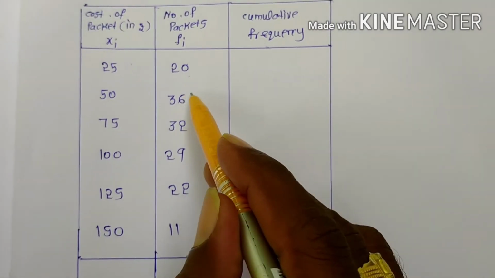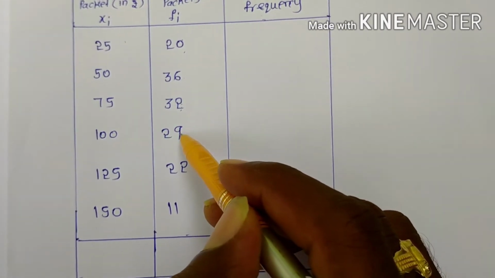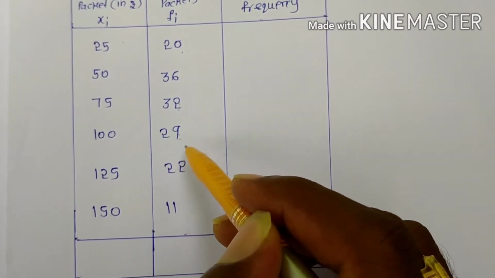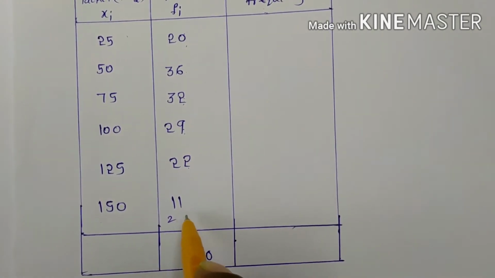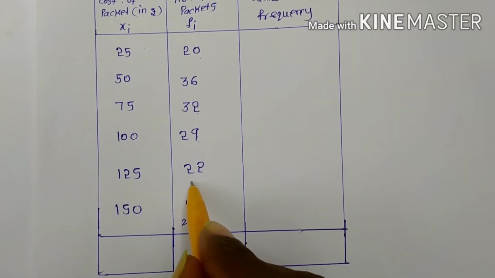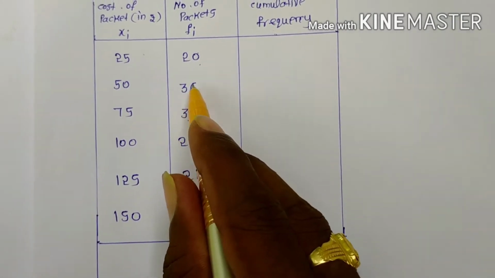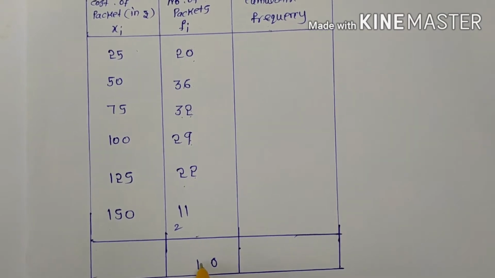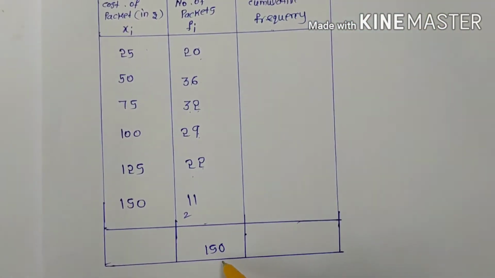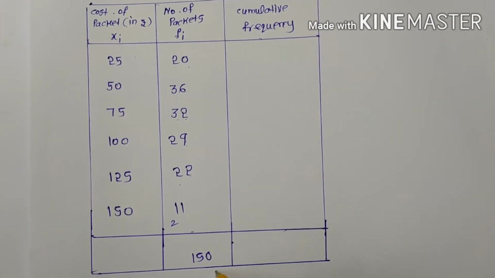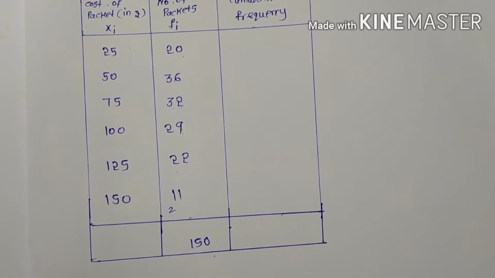How much here? 0, here 6, 6 plus 2, 8, 8 plus 9, 17, 17 plus 2, 19 plus 1, 20. Then 2, 2 plus 1, 3, 3 plus 2, 5, 5 plus 2, 7, 7 plus 3, 10, 10 plus 3, 13, 13 plus 2, 50. What is the total sum of the frequencies? 150. Now you can see here n is equal to 150.